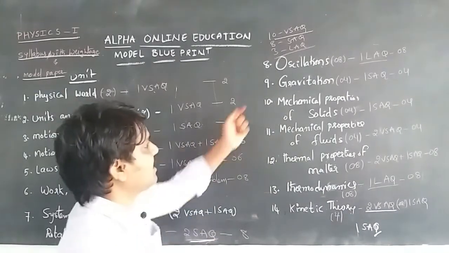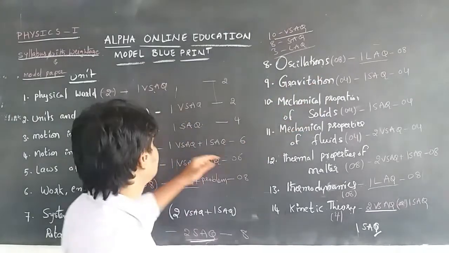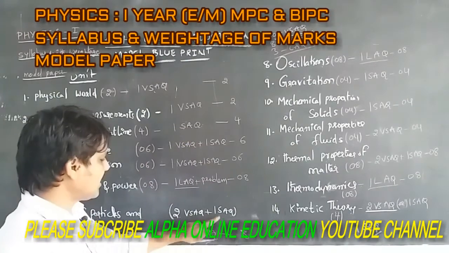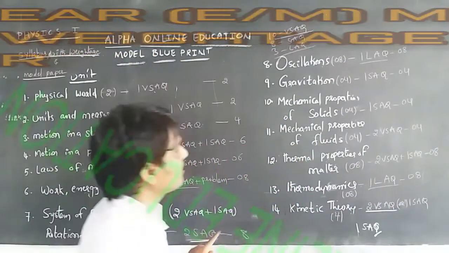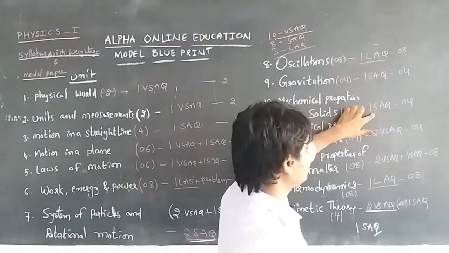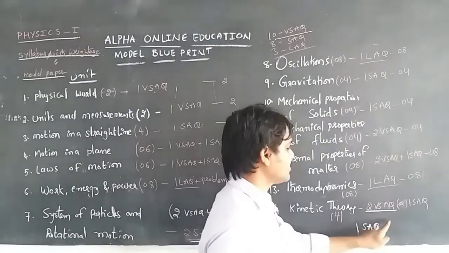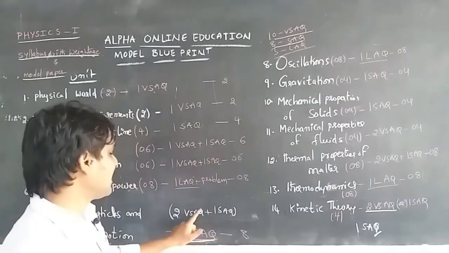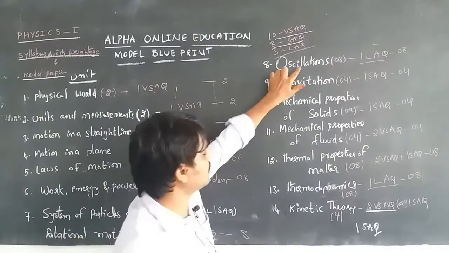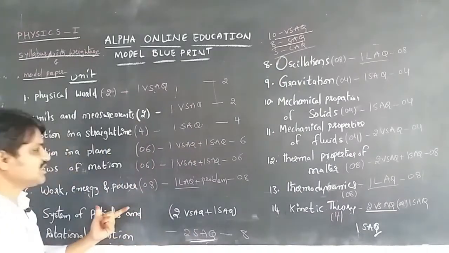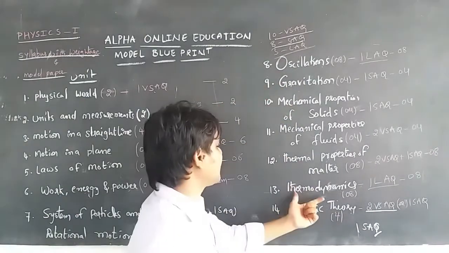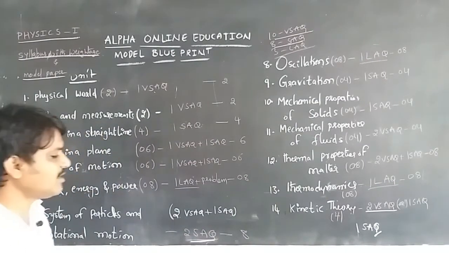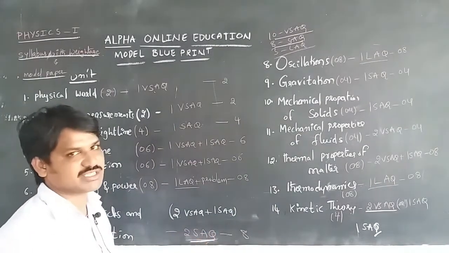Just remember this one. Next, oscillations is a long answer question. 8 short answer questions we can get in the public examination, and 3 long answer questions. From work energy power, oscillations, and thermodynamics we can get the long answer questions, each one with 8 marks of weightage.